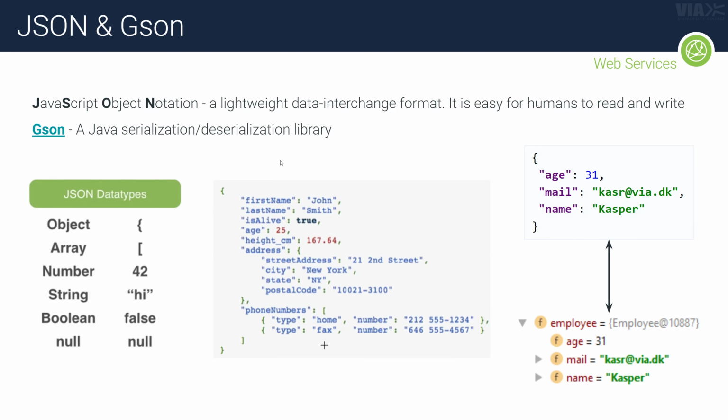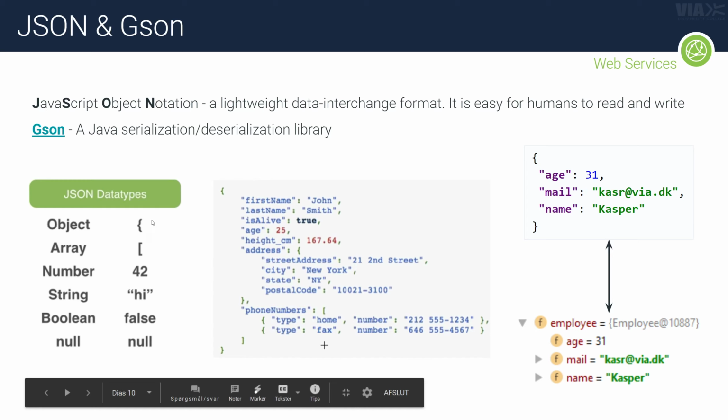Okay. In order to do a request here and also manipulate the data we get back, we need to understand JSON, because most of the time it is the format that you're going to be given the data in. And it's basically just a lightweight data exchange format that is easy to read and also write for that matter. And although it's called JavaScript Object Notation, it doesn't really have anything to do with JavaScript per se. It can be used in any language really, and we're using it in Java right here. That's totally fine. It's just very easy, as you can see here, to read.